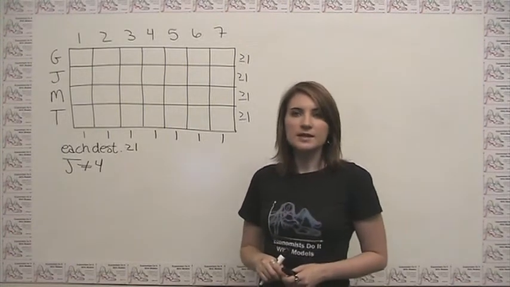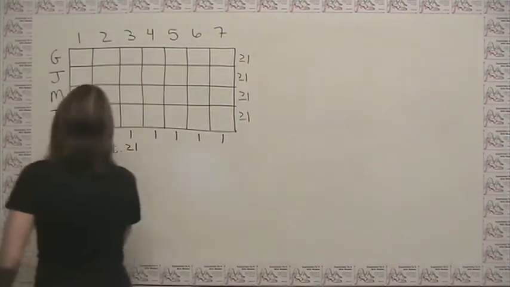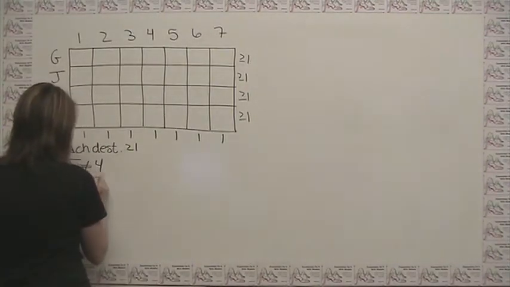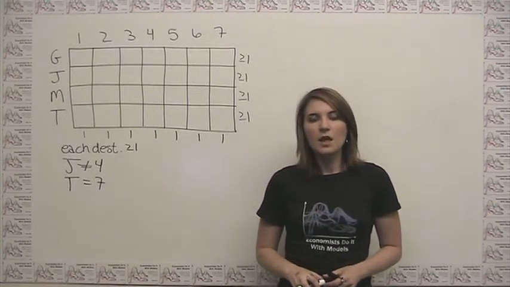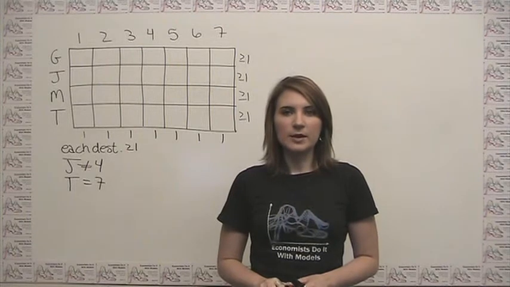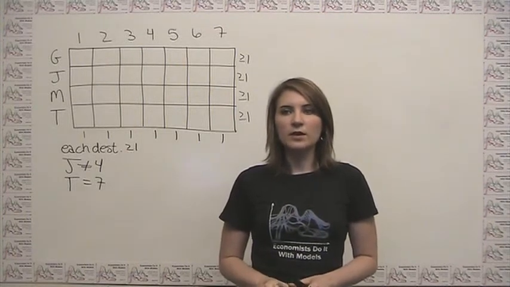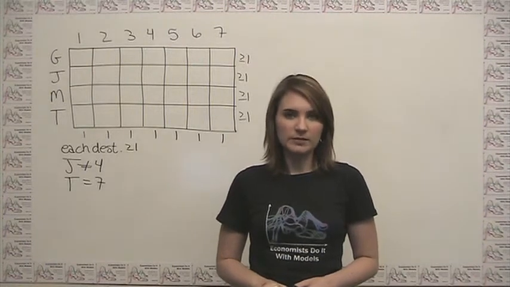The second rule says, Trinidad will be its destination in week 7. Along the same line of reasoning, we can then just say T equals 7. The third rule says, Freedom will make exactly 2 voyages to Martinique, and at least 1 voyage to Guadeloupe will occur in some week between those 2 voyages.